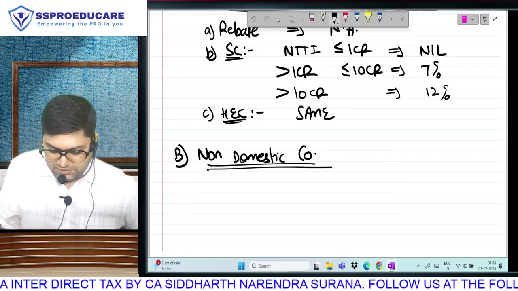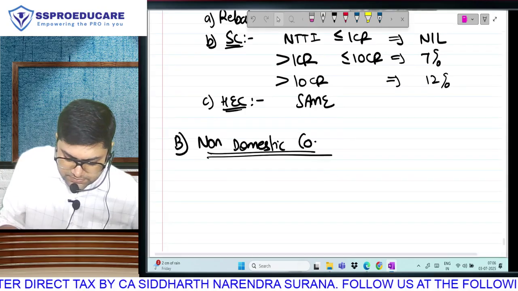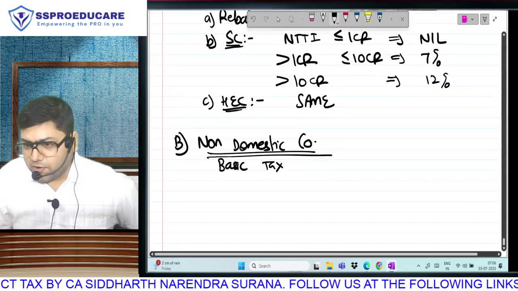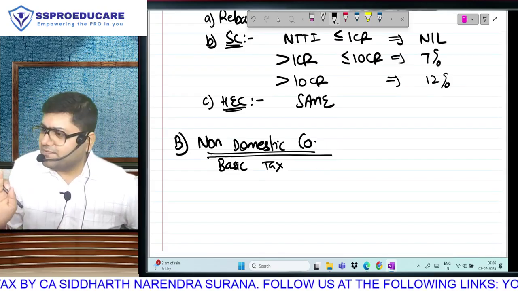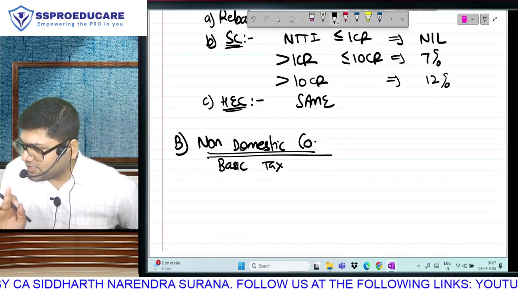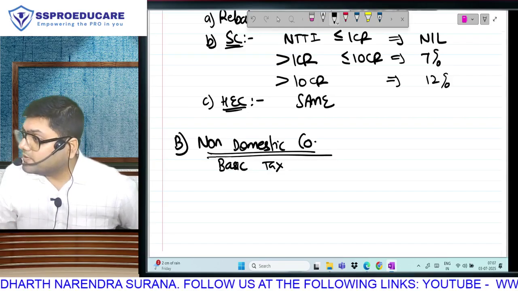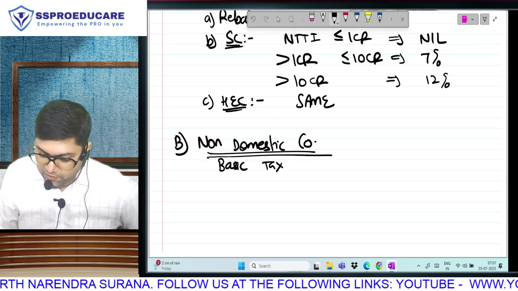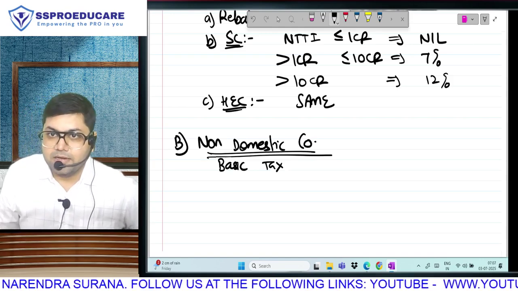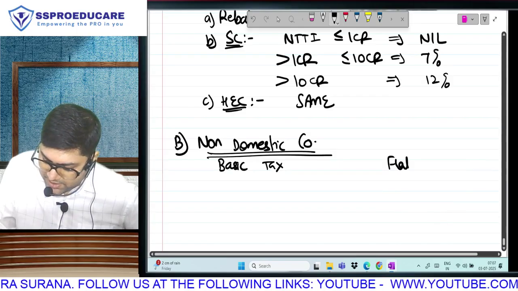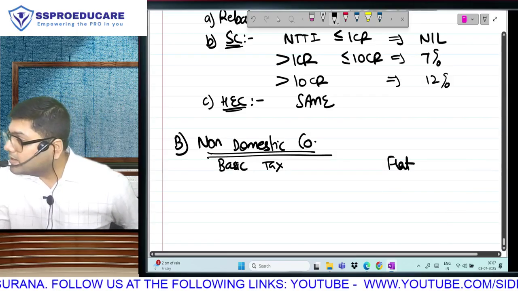Non-domestic company. What is the first thing that we do always? Basic tax. For partnership firms and companies, one thing we have understood, there is no basic exemption, no slab. It is flat rate. Firms ka 30, companies ke liye it can be 30 or sometimes 25. For non-domestic company, the rate of tax is going to be a flat rate of क्या?